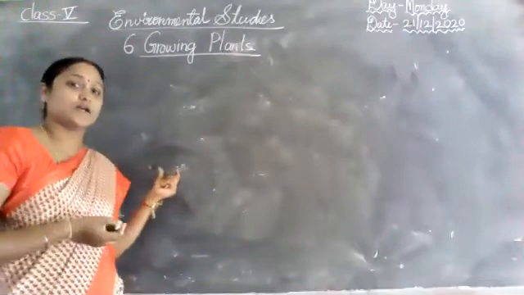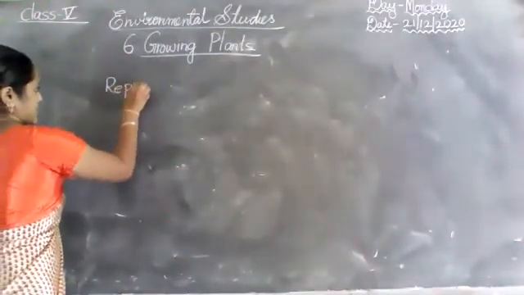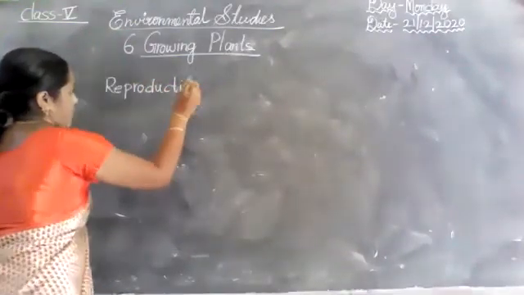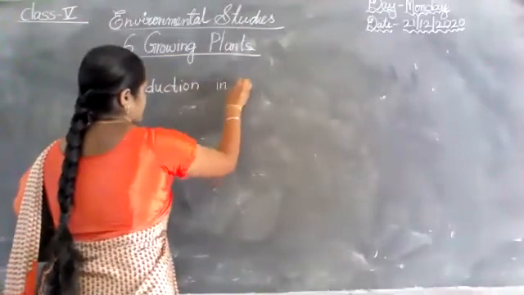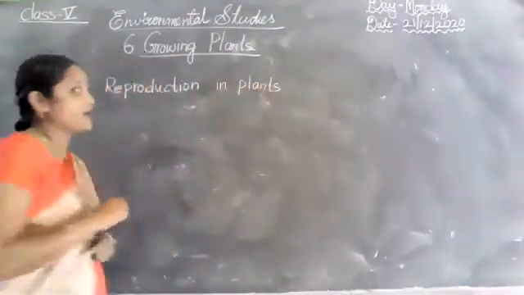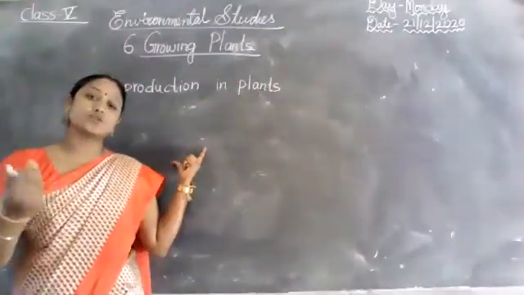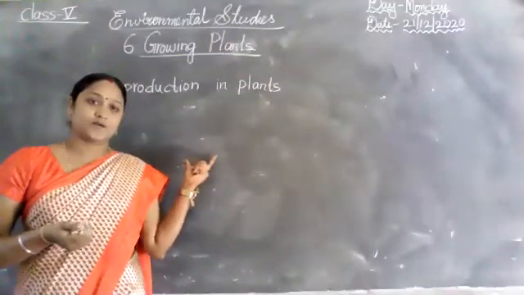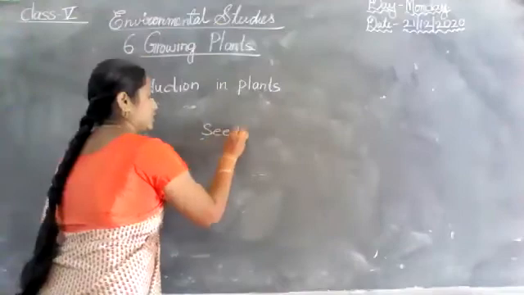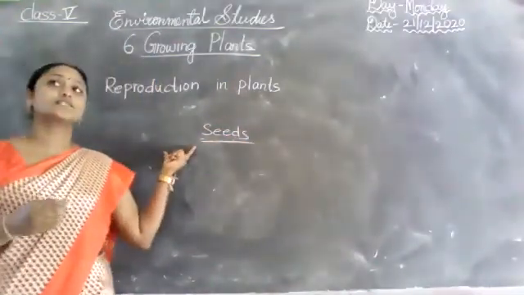Next topic, reproduction in plants. I said already, reproduction in plants. Most plants reproduce through seeds. First, what I taught about the seeds. So most plants reproduce through seeds.